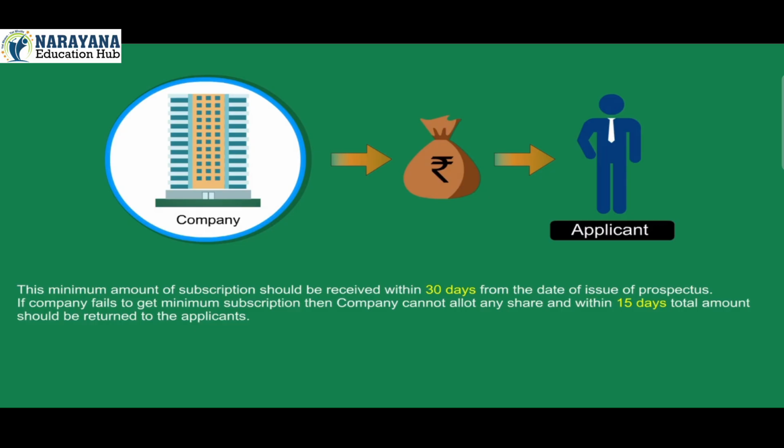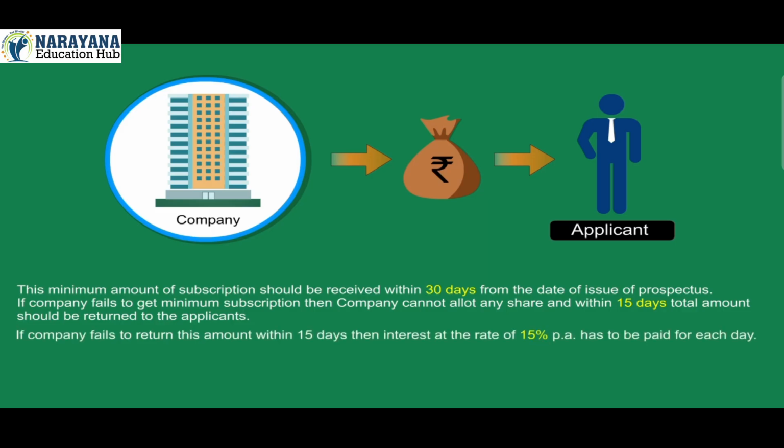If the company fails to get minimum subscription, then the company cannot allot any share and within 15 days the total amount should be returned to the applicants. If the company fails to return this amount within 15 days, then interest at the rate of 15% per annum has to be paid for each day.